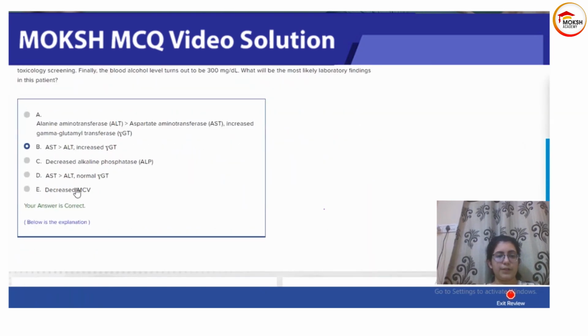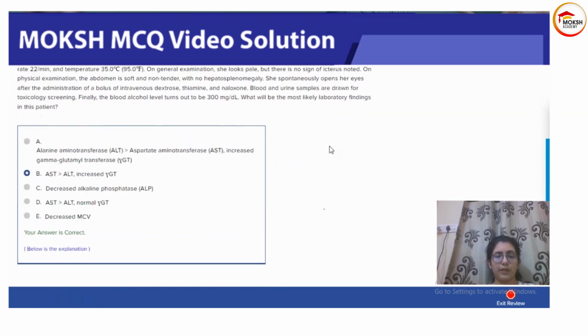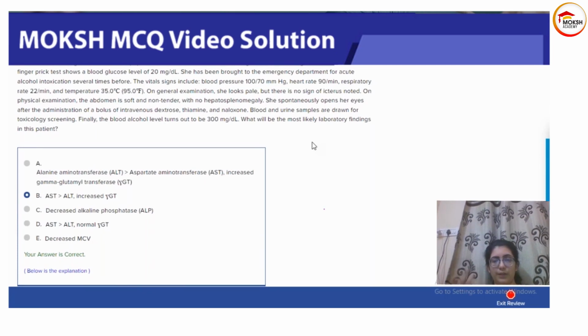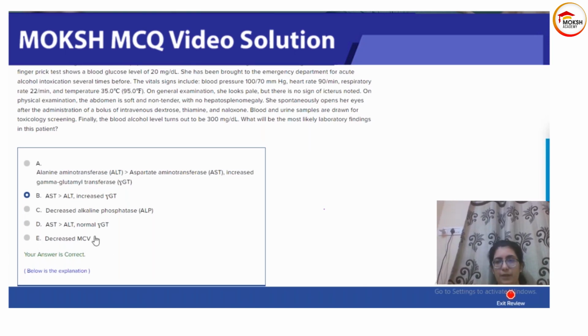It is written that decreased MCV. This is a patient with alcohol intake, and she takes alcohol a lot of the time. She has been to the emergency department many times due to alcohol intoxication. Decreased MCV is the wrong answer. What will you find? What will happen to MCV and why? In a patient with alcohol use disorder, what will be the effect on MCV and why?